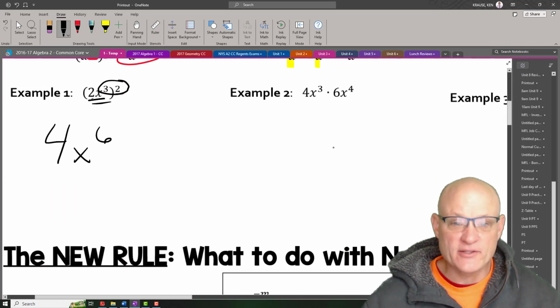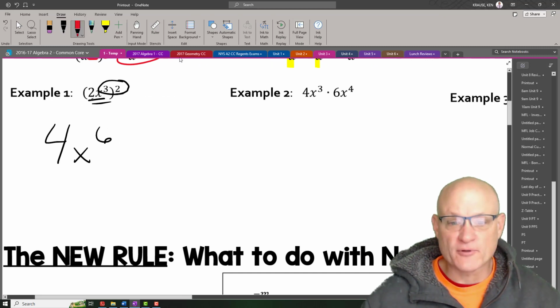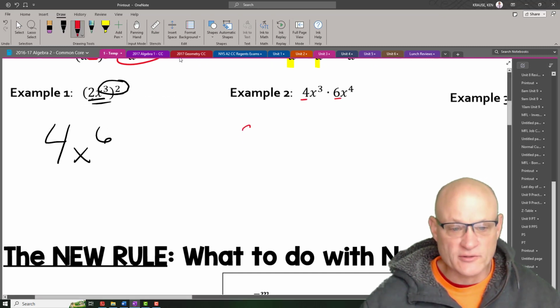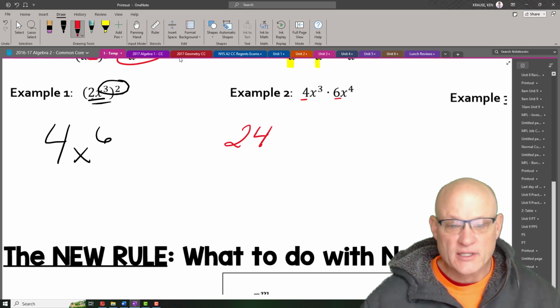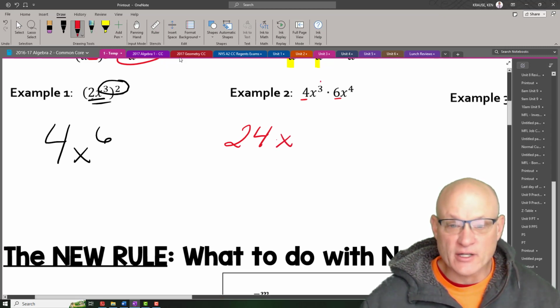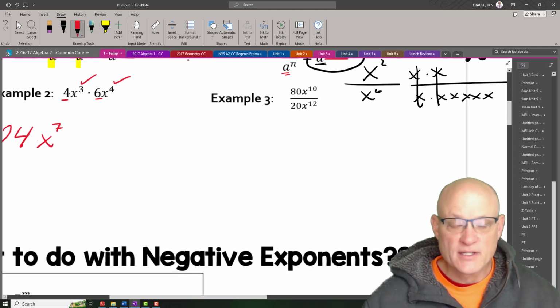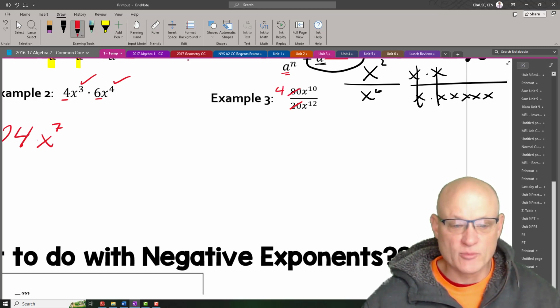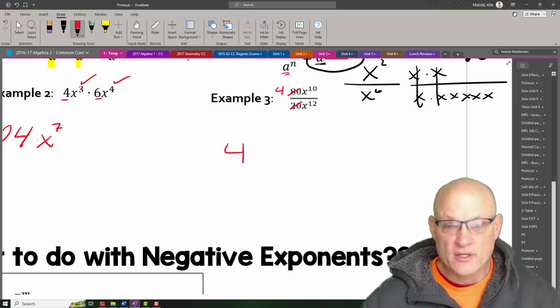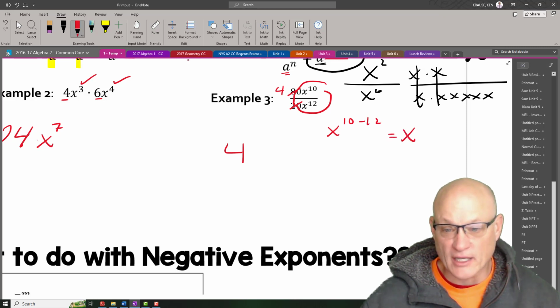When you multiply, these two numbers are going to get multiplied first. So 4 times 6 is 24. And then x to the, now you're going to add the exponents, x to the 7th. And then when we divide, first we take care of the numbers. 20 goes into 80 4 times. And then I'm going to take the numerator, so I end up with 4, or the variables. And this is x to the 10 minus 12, which is really equal to x to the negative 2.